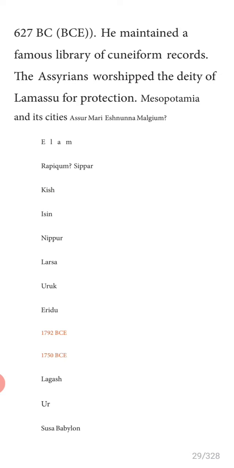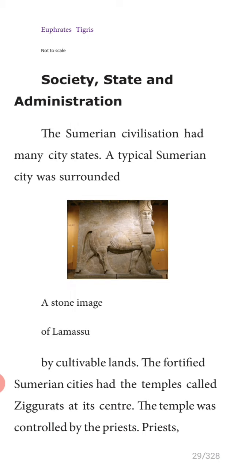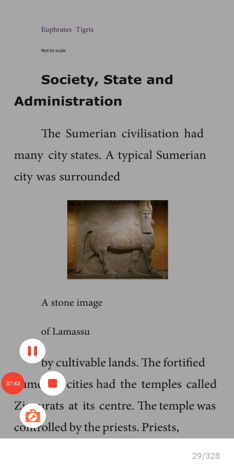During 668 to 627 BC, they maintained a library of cuneiform records. Only through that did we get the evidence about the Mesopotamians. The Assyrians worshipped the deity Lamassu for their protection.